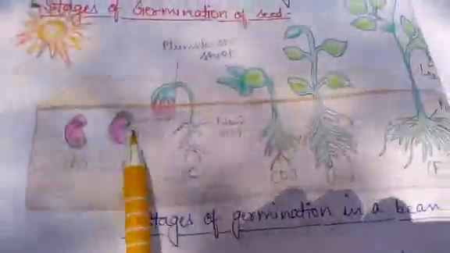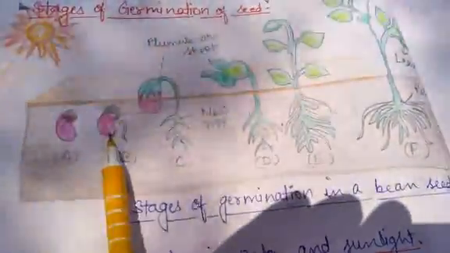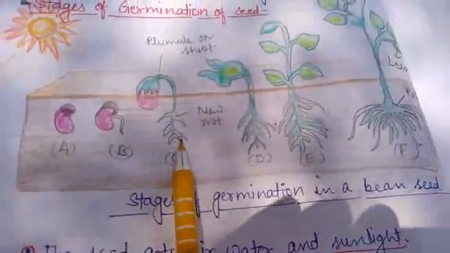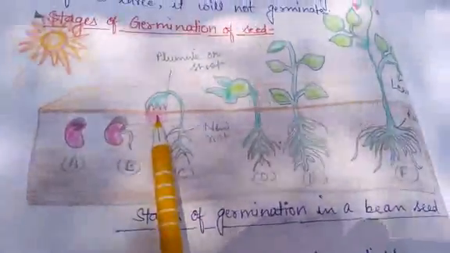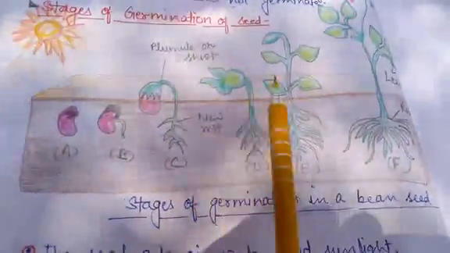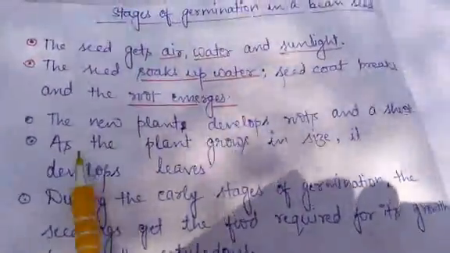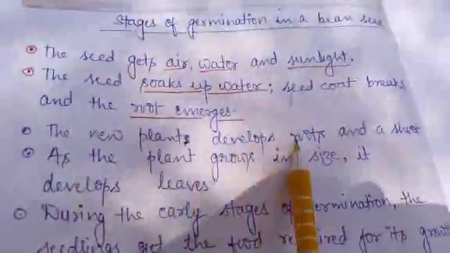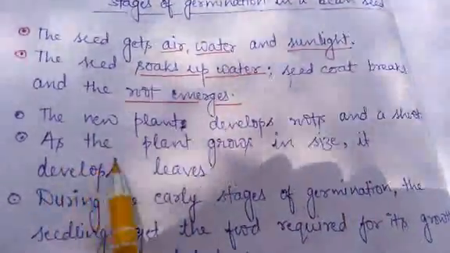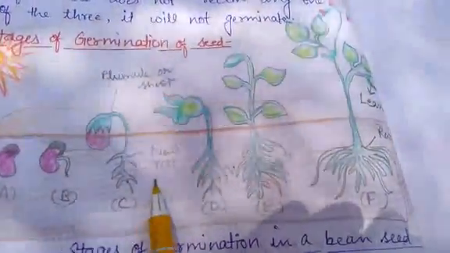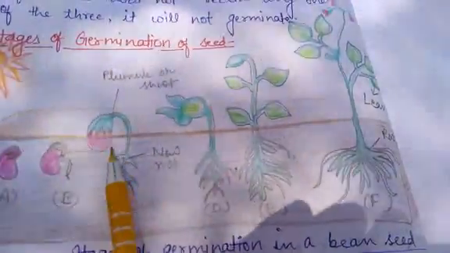So where is the root going to emerge? This is the seed, and the root is starting to emerge here. This is the emerging of the new root. In this particular stage, this is a seed, and the formation of the plumule as well as the root is the focus. Now the next stage is what? The new plant develops a root and a shoot. Next, as the plant grows in size, it develops leaves. As indicated here, the formation of the new plant, the plumule as well as the root, happens here.